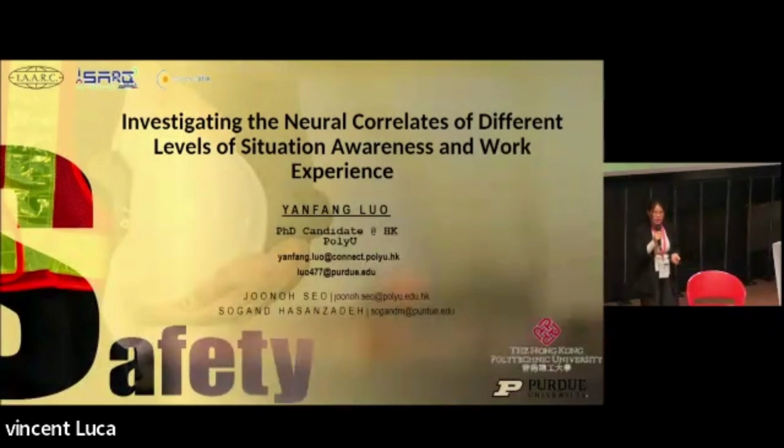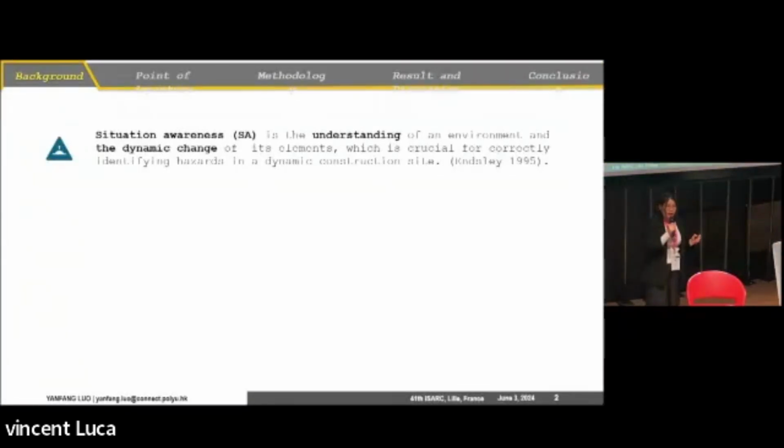So today, my topic is investigating the neural correlates of different levels of situation awareness and work experience. So what is situation awareness? Situation awareness is the understanding of the environment and also the dynamic change of its elements. This is crucial for workers because they need to identify hazards in the dynamic construction site.